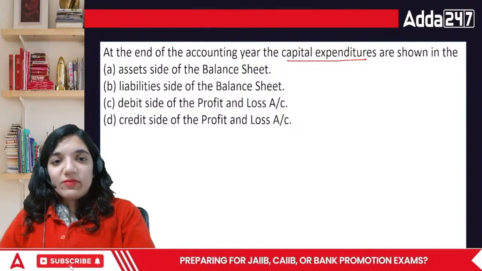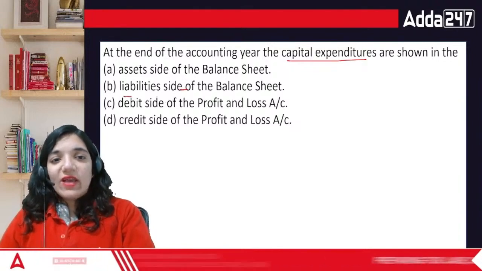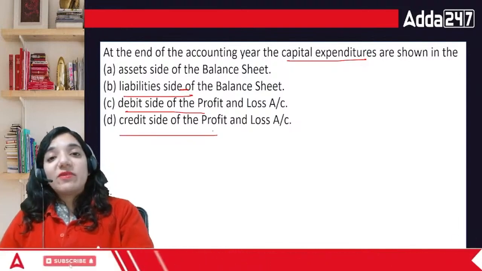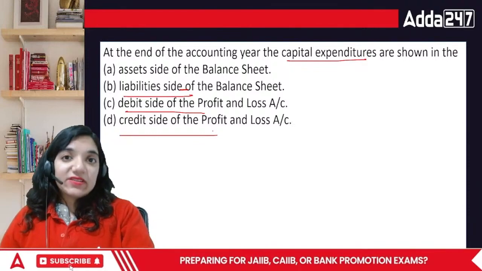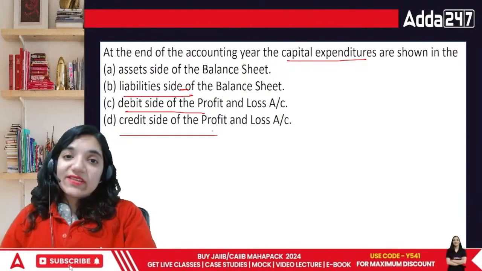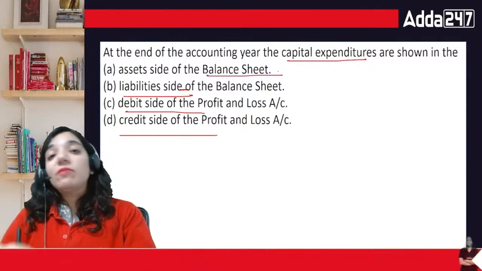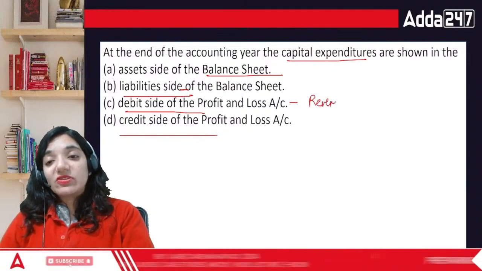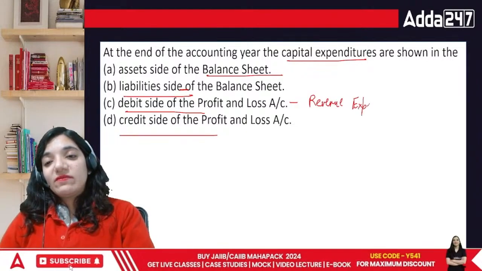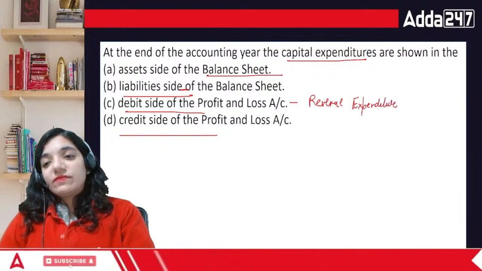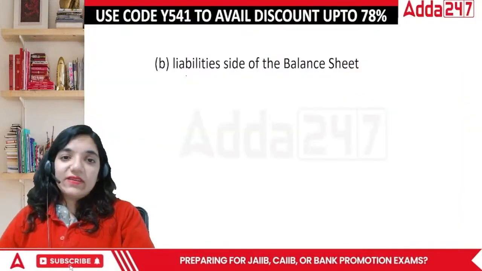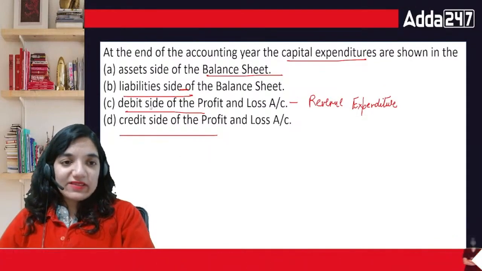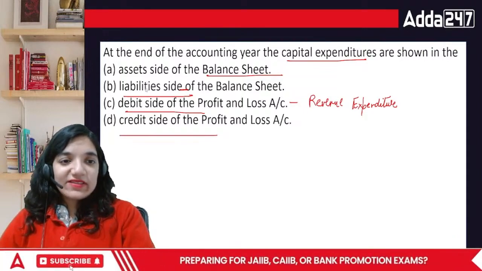So in this case, is it an asset side of the balance sheet, liability side of the balance sheet, debit side of P&L, or credit side of P&L? When we talk about capital expenditure, this is going to stay with your business for a very long period. So we will take it to the balance sheet. It cannot be a part of profit and loss account. Profit and loss account only records revenue expenditure. The answer is wrong. At the end of the day, capital expenditure is a part of the asset side of the balance sheet.